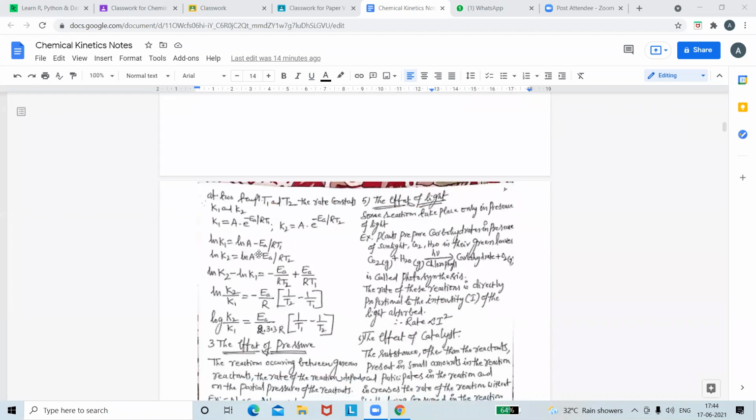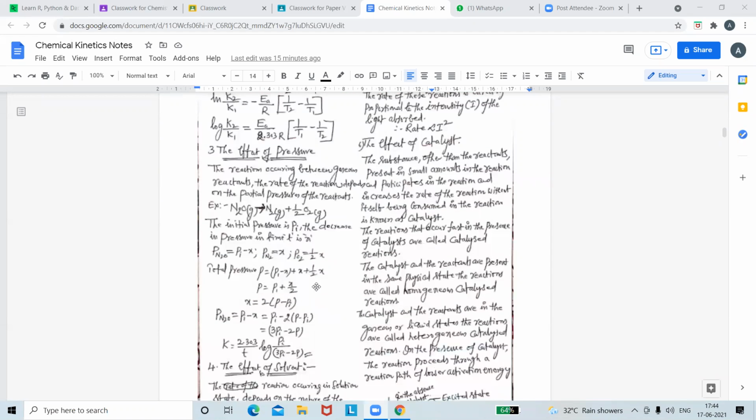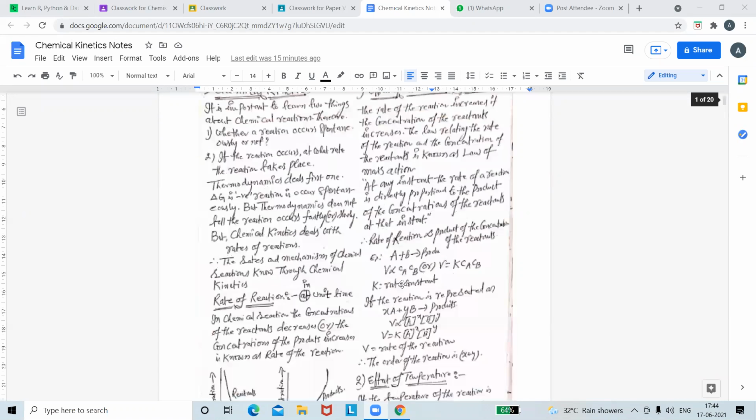Okay, that is log K, log A minus Ea by RT1, log A minus Ea by RT2. Okay, that is log K2 by K1 is equal to minus Ea by R into 1 by T2 minus 1 by T1. Log K2 by K1 is equal to Ea by 2.303 R into 1 by T1 minus 1 by T2, like this. This is known as Arrhenius equation. Any doubts in this with respect to temperature?